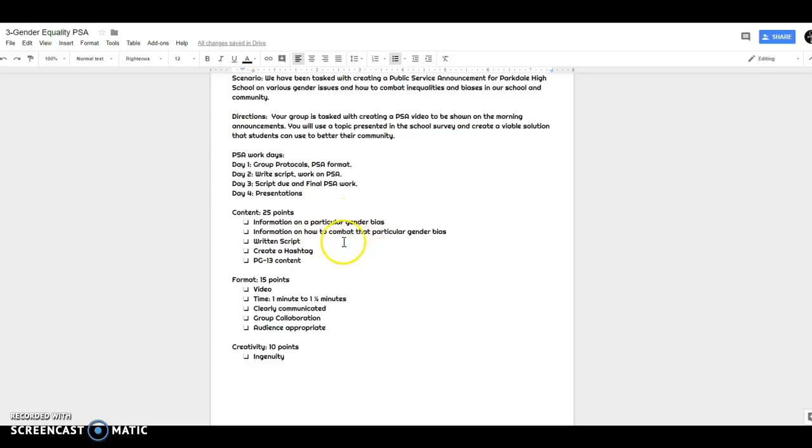Information on a particular bias, information on how to combat that bias, the written script, creating a hashtag. So I want them to be able to create a hashtag that goes with their issue, something like the Me Too movement or Black Lives Matter. And then it must be PG-13 content. I know it's a sensitive subject, and sex and rape culture is a big part of gender equality, but I want to make sure that it's PG-13, or at least nothing that would be inappropriate for their audience or for school.